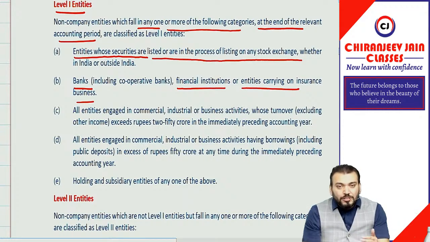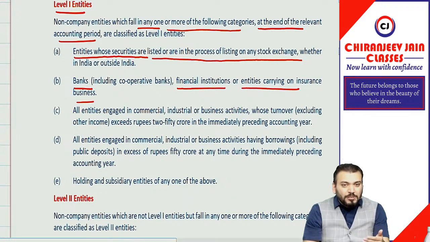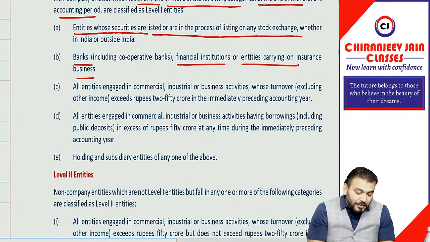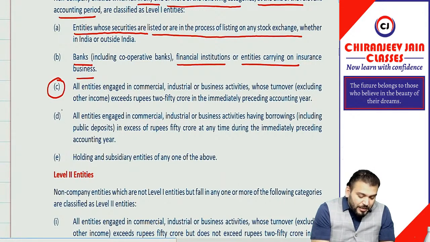So any entity doing the business of banking, or a financial institution, or any insurance entity, meaning it is carrying on a business of insurance. Correct?